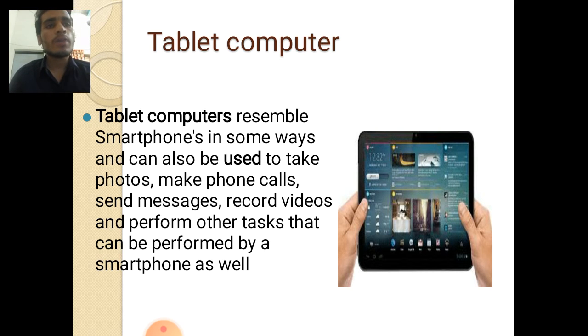If we talk about the tablet, the tablet is good for videos and good for games. It also includes business and professional work.